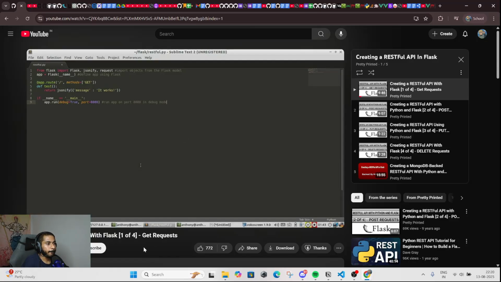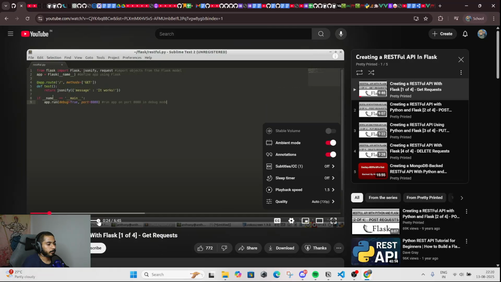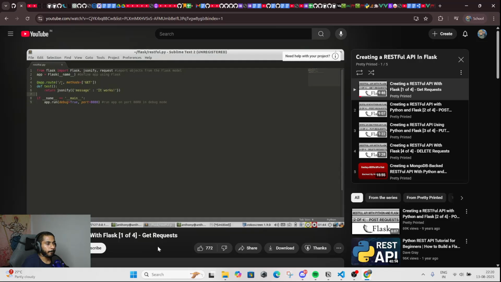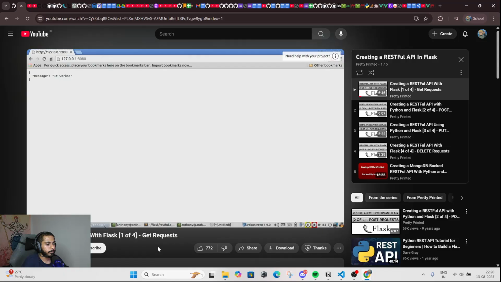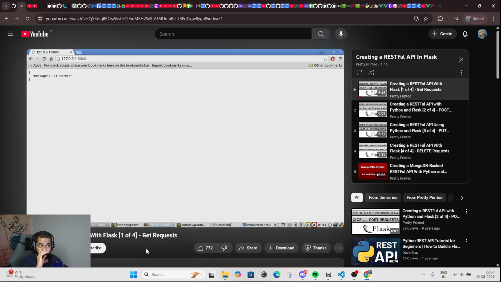How to do GET requests for this API that we're going to build. So first, let me show you what I have set up so far. Up here, I'm just importing the relevant items. And then down here, I'm simply running the app in debug mode. So here's the important part for what I have so far. It's just a route on the index that simply returns message it works in JSON form. So let me show you it in the browser. God damn, can you see how old this browser is, bruh? And there, it's just message it works and it's in JSON form, it's valid JSON.